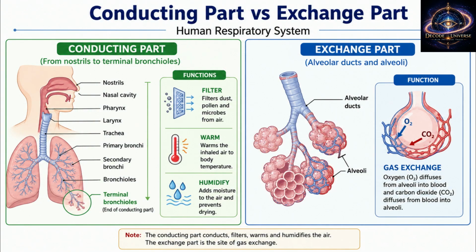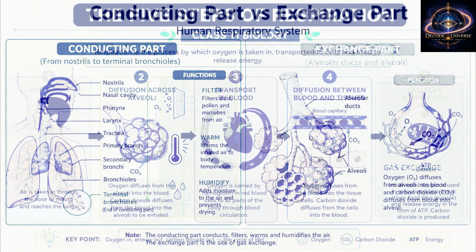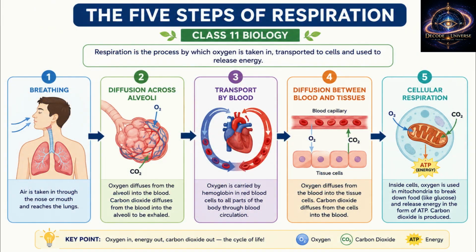5. Mechanism of breathing. Breathing has two stages: inspiration, air enters lungs; expiration, air leaves lungs. During inspiration, the diaphragm contracts and moves downward. External intercostal muscles lift ribs and sternum upward and outward. This increases thoracic volume. Lung pressure becomes lower than atmospheric pressure, so air enters.